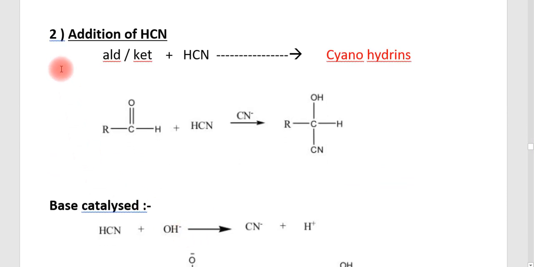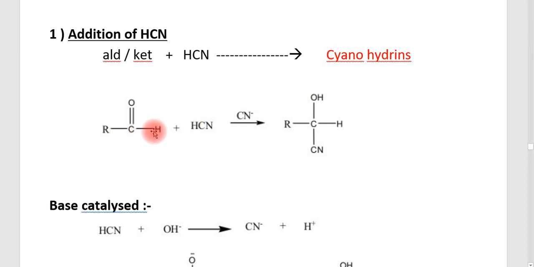And the first is the addition of HCN. This is not second, this is the first one. Addition of HCN, hydrogen cyanide. What happens when aldehydes and ketones are reacted with HCN? They are converted into a product called a cyanohydrin. I already told you that the carbon will attach to a nucleophile and the carbonyl oxygen to the other side as the alcoholic group, the OH group.